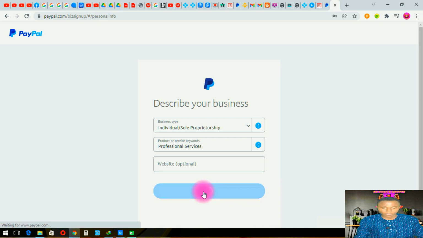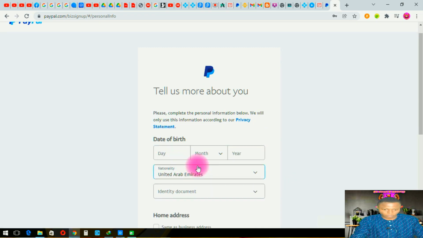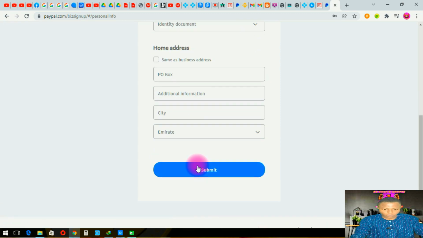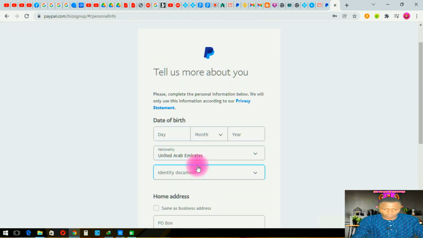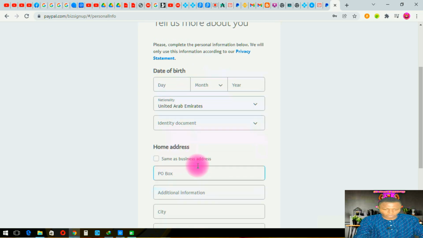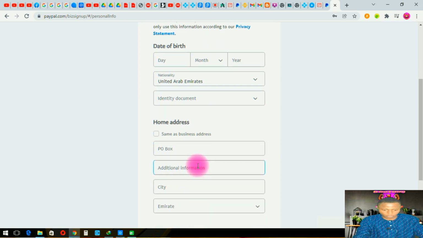Once we click on the continue button, this is the page that it will take us to. So you have to fill in this information again. Now, tell us about you. They want to get to know you. So the date of birth and everything that is normally your own, you are just going to be putting it here. Don't worry, we are not using our country listing, and still I say that you should use your own data here. So don't worry about this. Just come and select it.